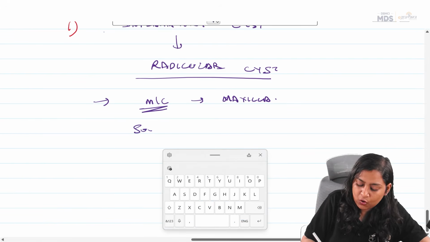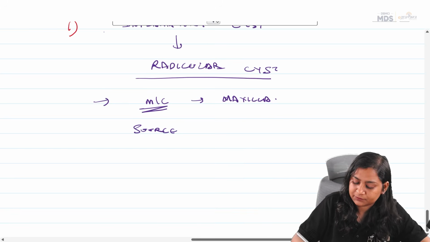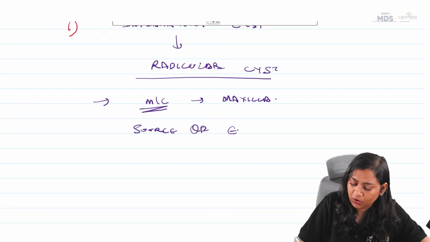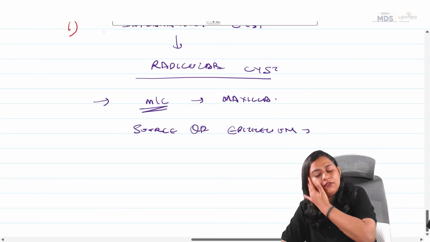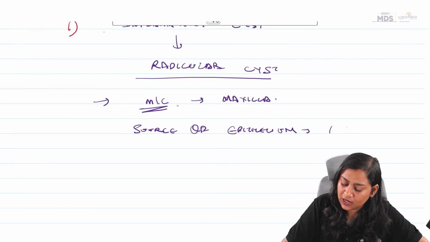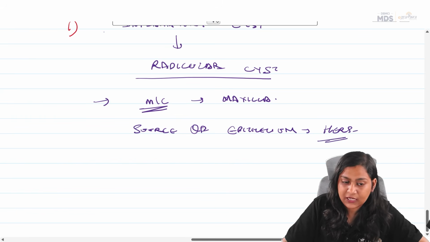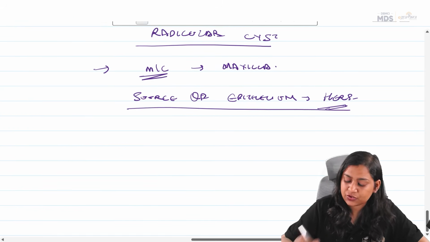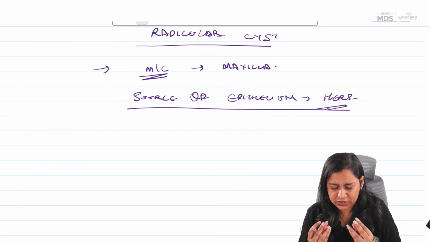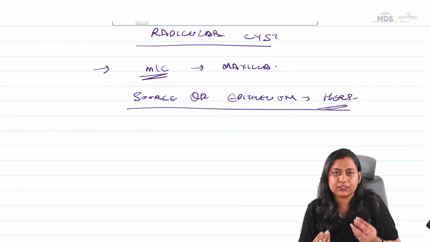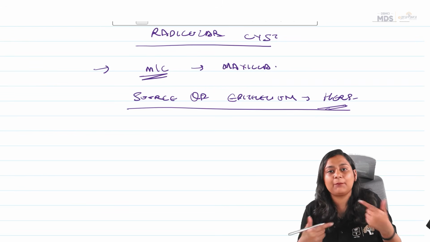Now, can anyone tell me the source of the epithelium? So, we know that since it is an inflammatory cyst, the source of epithelium is cell rest of Malassez, that is HERS. Now, just remember the pathogenesis. What happens whenever there is any kind of inflammation? The inflammatory mediators go and irritate the periapical area.